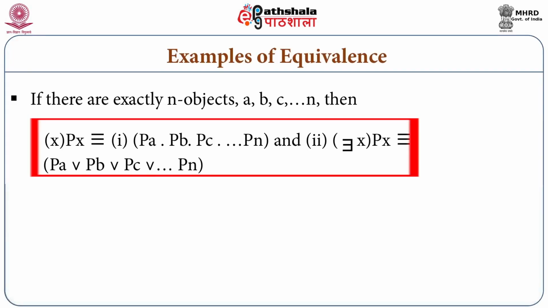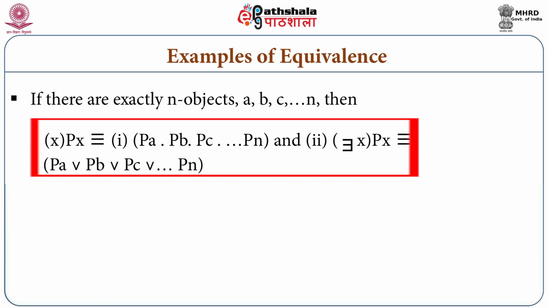On the left hand side, it will always be the same. For all x, x is P. If it is existential, there is an x such that x is P. Left hand side same. But on the right hand side, our sentence will become longer and longer. If it is a universal sentence, then it will become Pa and Pb and Pc and Pd and so on till Pn. If it is existential, then either Pa or Pb or Pc or Pd and so on so forth, Pn.